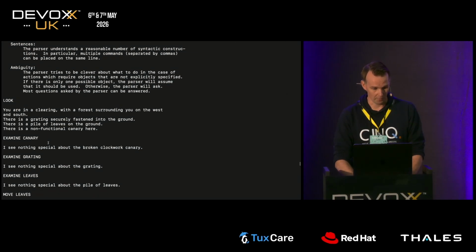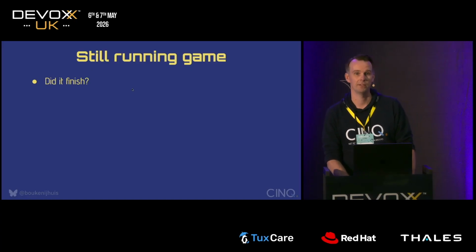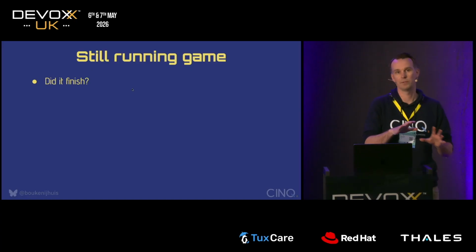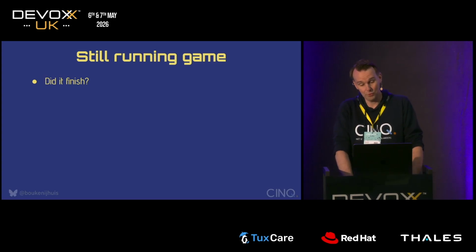And this also normally helps. So yeah, let's go back to the slides. Did it finish? No, it did not. I've never seen a finished game, by the way. Sometimes it dies and it gets a score, but I've never seen a totally finished game. Maybe if you use paid models, but hey, I'm cheap, so I didn't.